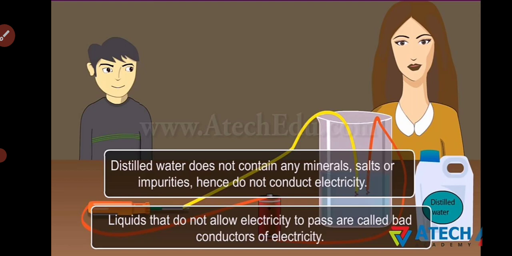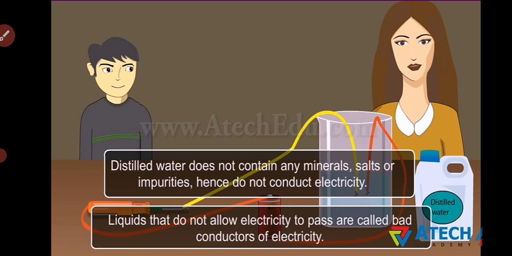Now, since we have seen that liquids conduct electricity, does water conduct electricity? Yes, water which has impurities or which is dirty or impure basically conducts electricity. But distilled water does not contain any minerals, salts or impurities, and hence it does not conduct electricity, because in distilled water, since there is no mineral, salt or impurities, it does not break into ions. Therefore, it does not conduct electricity.